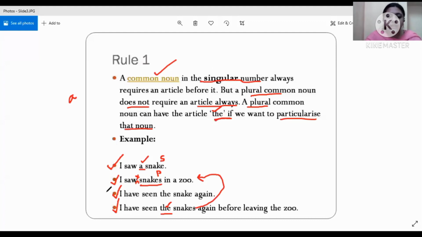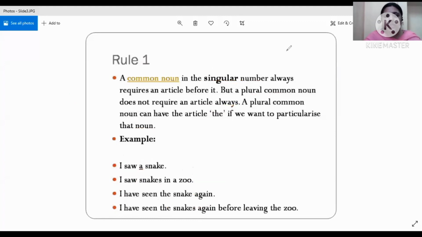All right, and in the third sentence, what is written? I have seen the snake again. So which snake? The snake which I saw earlier, that I have seen again. So I am referring to the same particular snake which I saw a few moments ago. Okay, is this thing clear? Rule 1 is clear to everyone?